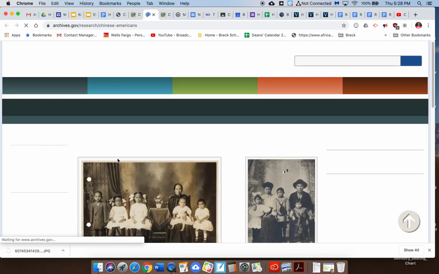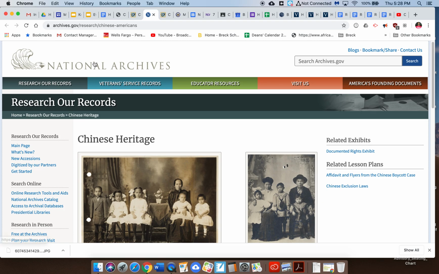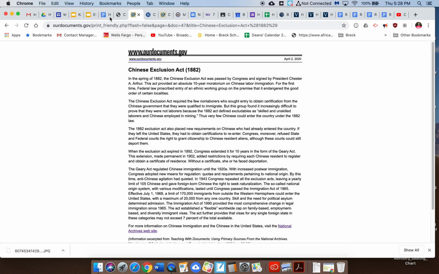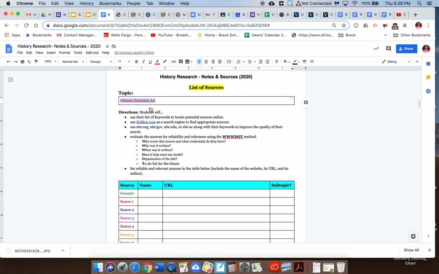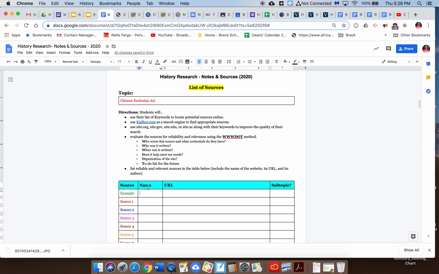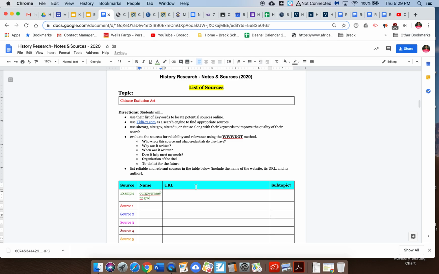It's got an archive website. I could maybe click that and see if that takes me to the National Archives, which of course is renowned for its amount of sources and reliability. So that tells me that this is tied to something pretty good, and it's ourdocuments.gov. So this is pretty good information. So I'm going to jump back to this, and I'm going to include it as a source. So it's called ourdocuments.gov. I'm going to copy the URL. And then here's the actual URL.